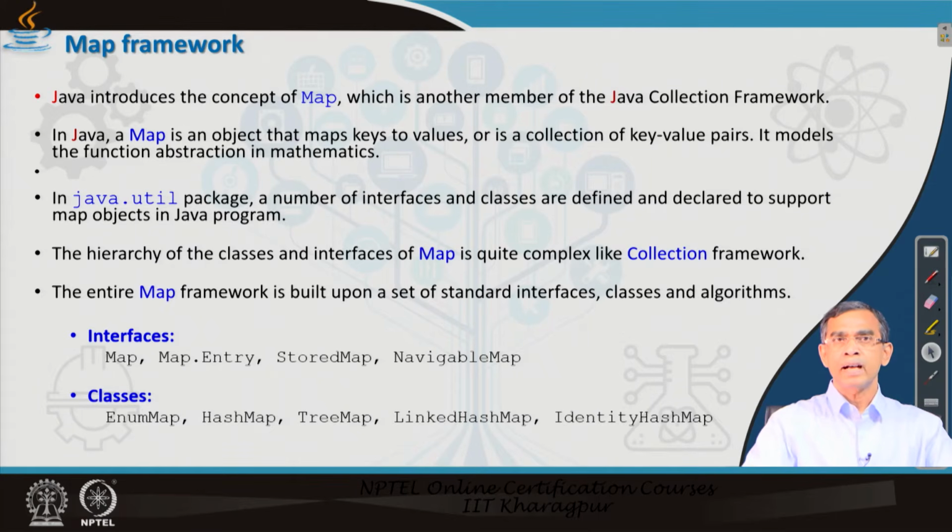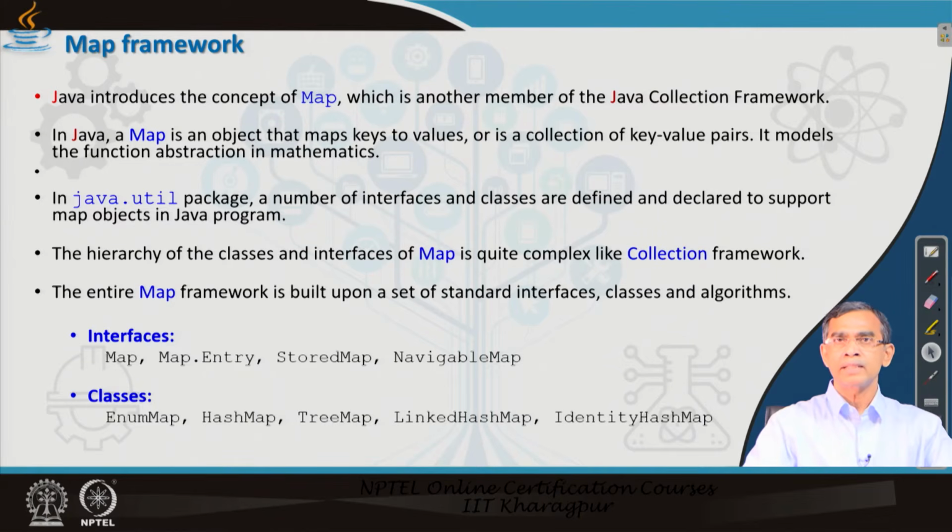Now, there are a few interfaces we have already mentioned, like Map, SortedMap and NavigableMap. There is one inner class, defined within the Map interface itself, called Map.Entry.